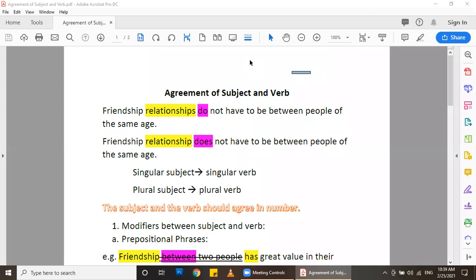So guys, today we're gonna make a quick revision about the route that we've taken so far related to agreement of subject and verb, or subject-verb agreement. Okay, first of all, let us take these two examples.